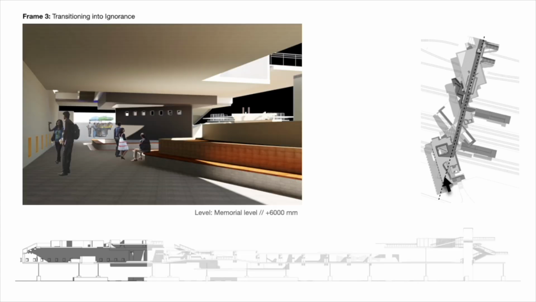from a distance, and when the person starts entering the space, there's a transition into ignorance. That is the first step where the space converges into a smaller area. And as you can see in the section, it's a relatively dark space as compared to other spaces. So there's a wall that is kept at an angle. Only if a person observes will be able to see that it's not starting from below.